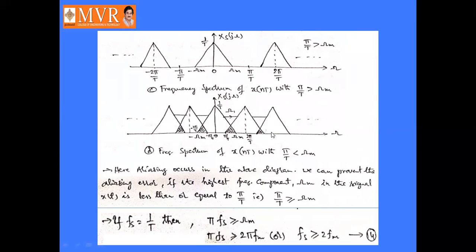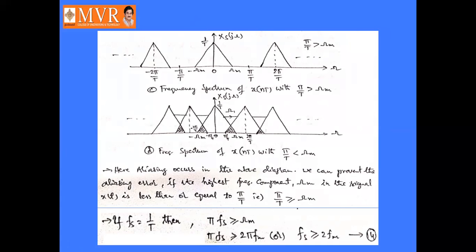How to prevent this aliasing error? By maintaining π/T greater than or equal to ωm. Why? Because in the above two cases no aliasing error occurs; in the last case only this aliasing error occurs. So by maintaining π/T greater than or equal to ωm, we can prevent this aliasing error.